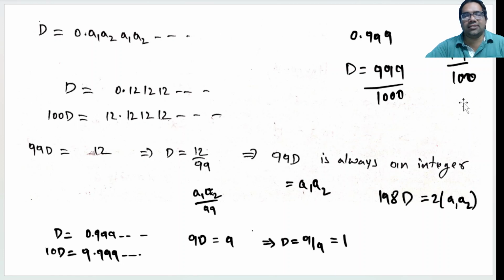99 by 100 is less than 1. Similarly, 999 by 1000 is also less than 1. So when D is stopping at whatever number of nines, that means it is still less than 1. But when it is not stopping, it is not stopping forever, then that means it is equal to 1. 0.999 forever is equal to 1. If it is stopping at any point, then it is less than 1. Likewise, 1 minus D in this case, 1 minus 0.999, will be 1 by 1000. Here it will be 1 by 100.